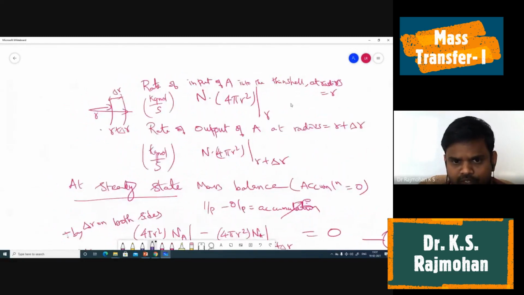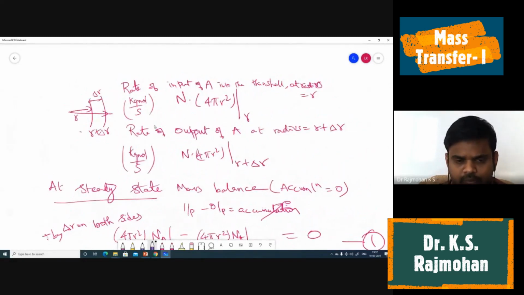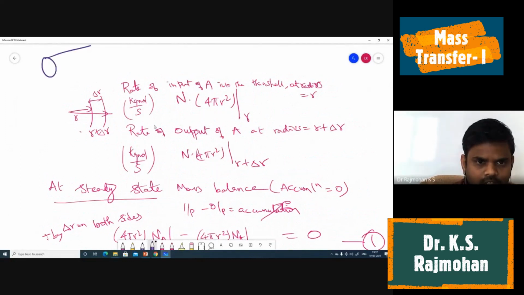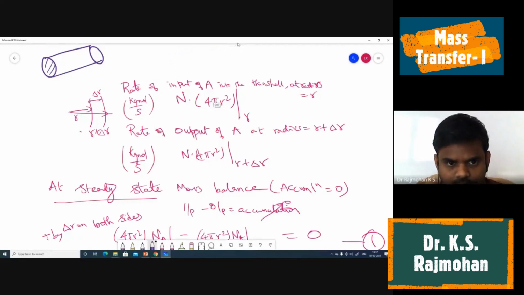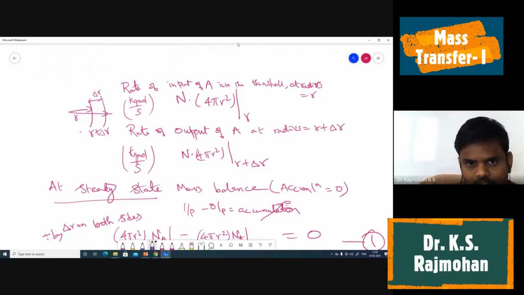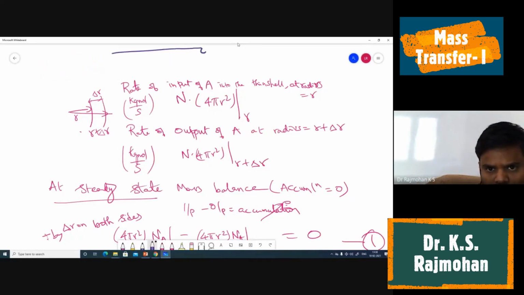if it is cylindrical shaped, what we will consider is, if I say it is a sublimation of a naphthalene ball, and I will say this is too lengthy, say the cylinder is so long such that the length of the cylinder is very much larger than the diameter.